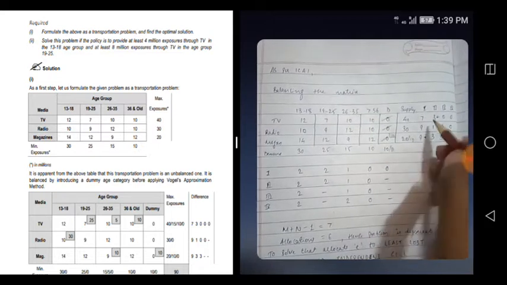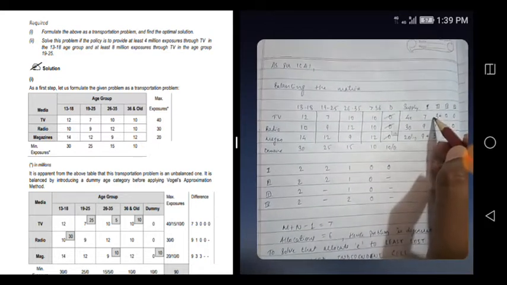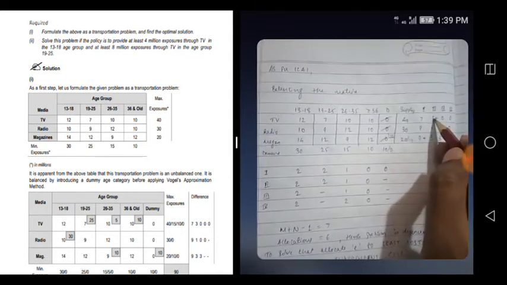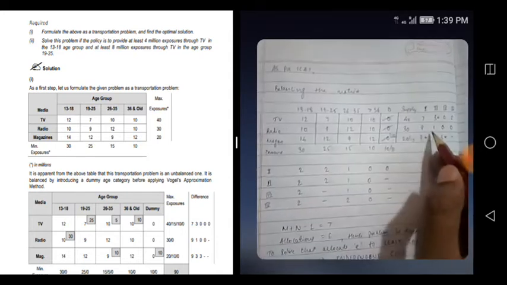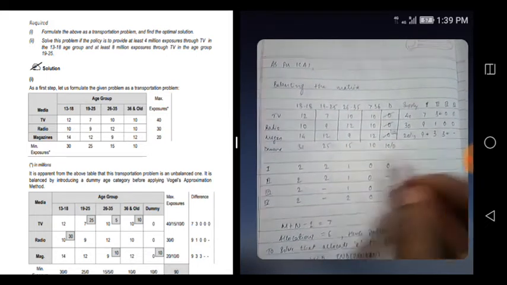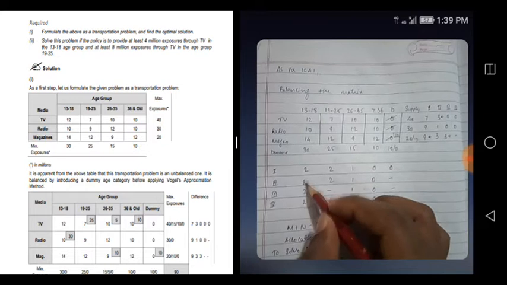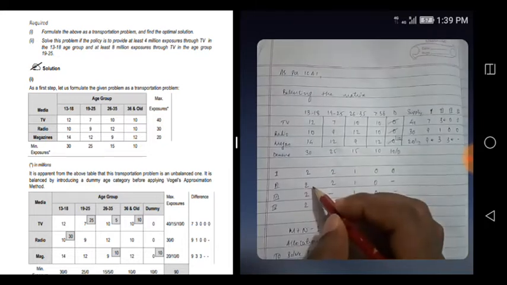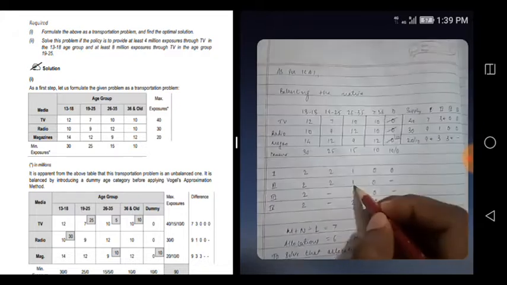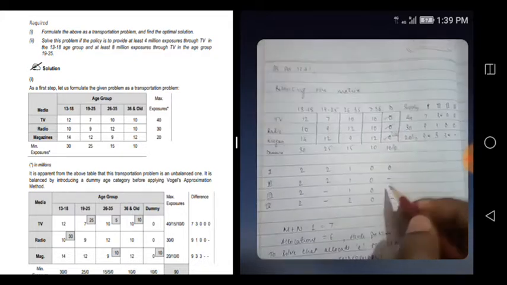Okay, so we'll go for the second iteration. The differences: 10 and 7, difference is 3. 10 and 9, difference is 1. 12 and 9, difference is 3. And here 10 and 12, difference is 2. 7 and 9, difference is 2. 10 and 9, difference is 1. 10 10, difference 0, this is exhausted.